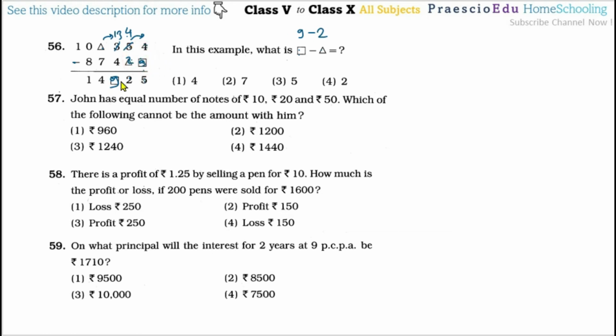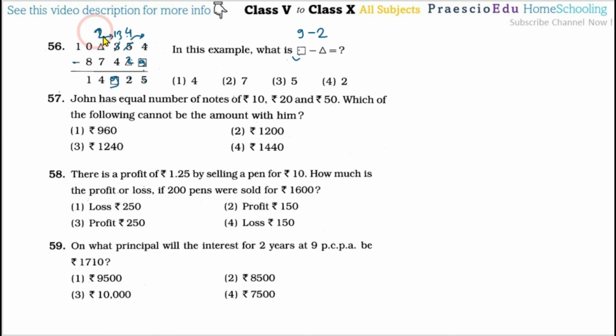Already 9 is here also, so that perfectly matches, that is confirmed. Here 1 is already given, so we have to consider minus 1. Something minus 1 and minus 7, so minus 1 minus 7 is minus 8. Something minus 8 should be 4, so this triangle means 2 should be there.